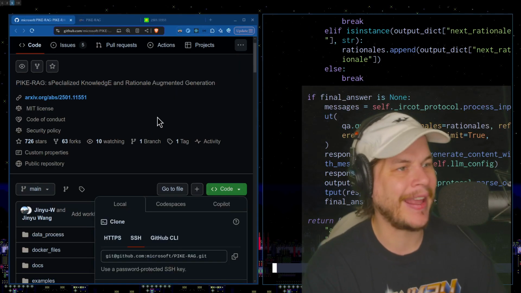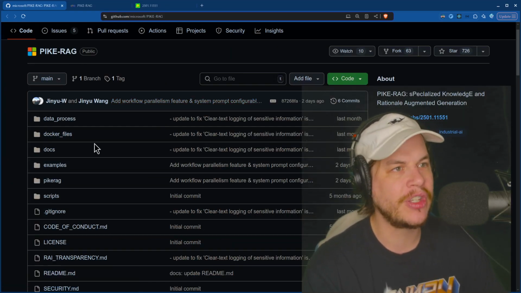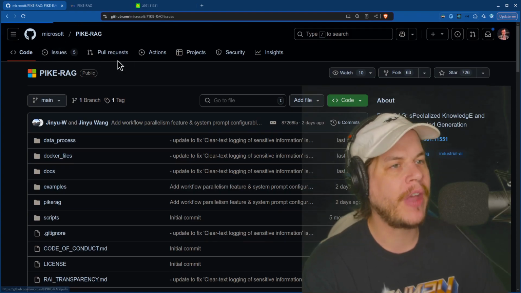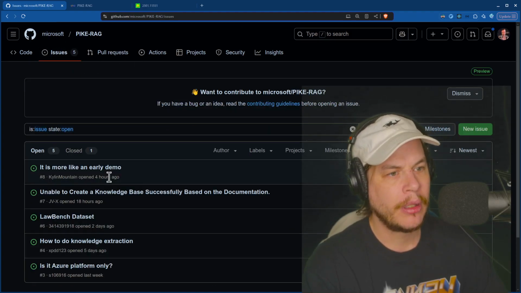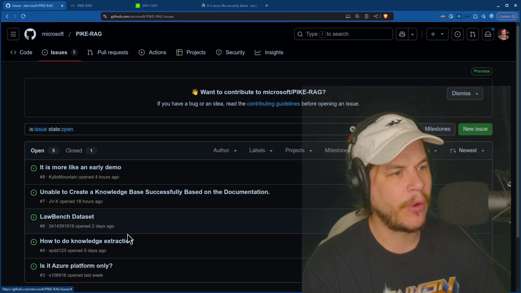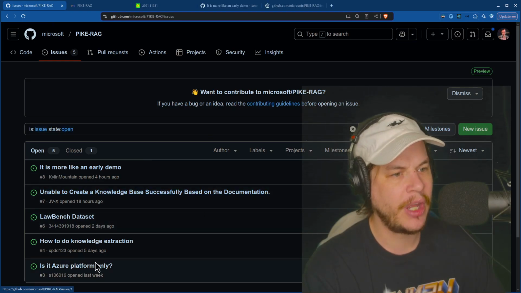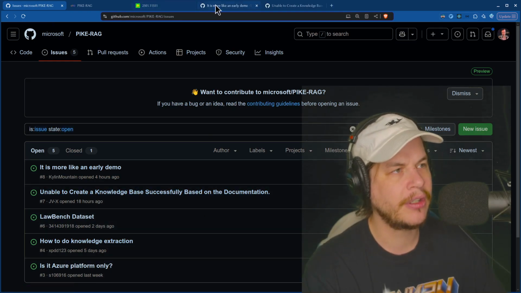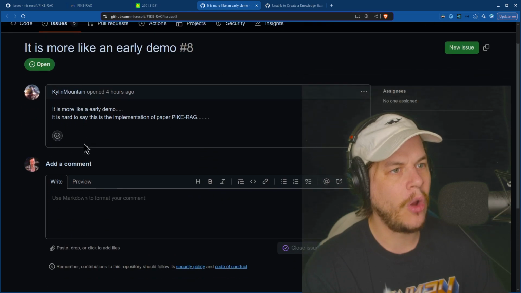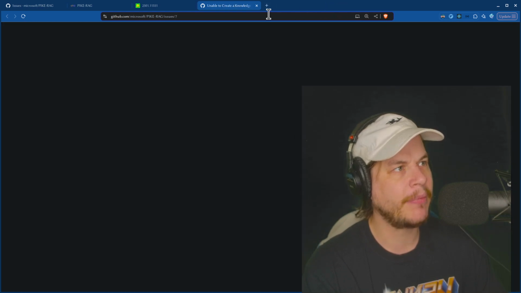We can actually understand it probably if we go through it and dive in and see what bugs are happening. Right now, I've got 5 issues in the repo. Is it more like an early demo? Someone asked 4 hours ago. Someone says unable to create a successful knowledge base. How do you do knowledge extraction? No answer, but good job, Kylan Mountain, trying just to ask here.